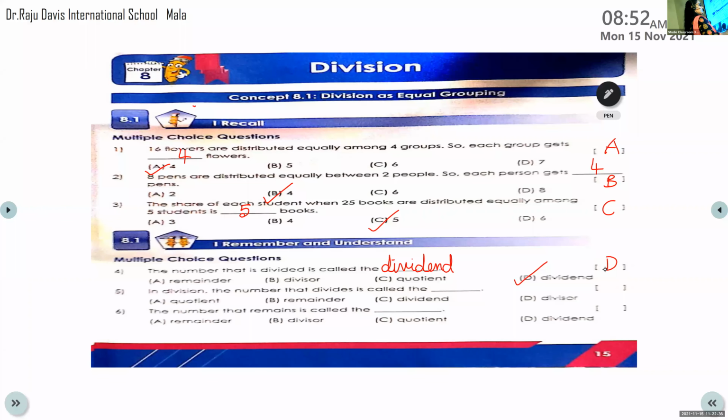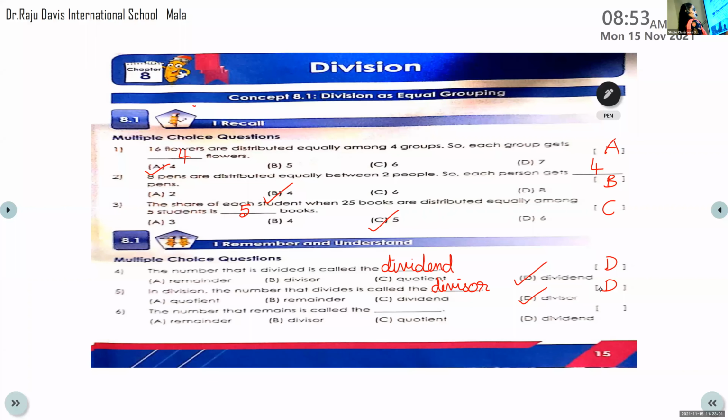Option D. Put a tick mark on D. Write the spelling of divisor on the dash. Write D in the bracket. In division, the number that divides is called divisor. The number that is divided is called dividend.